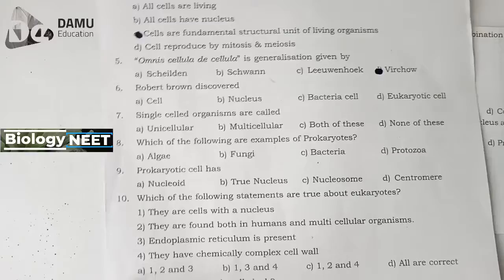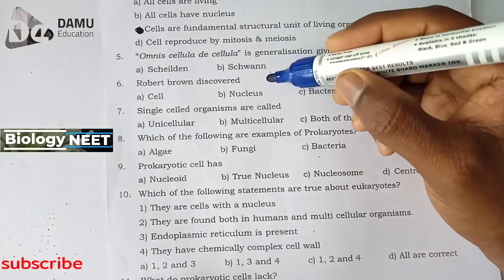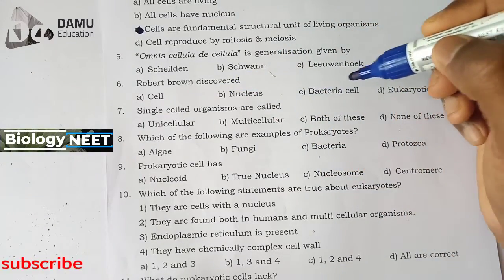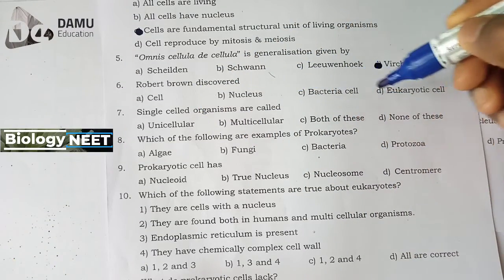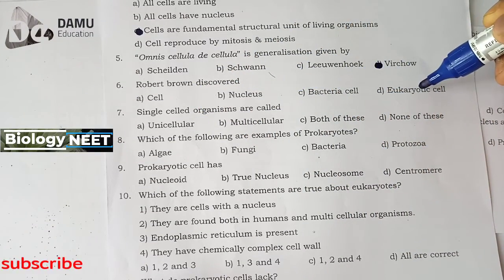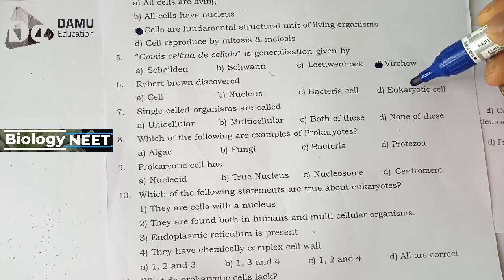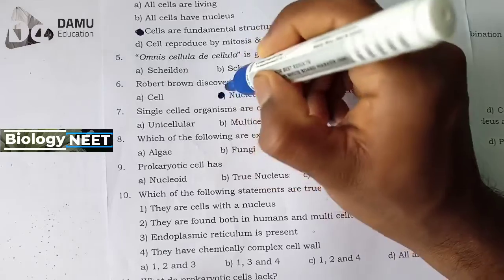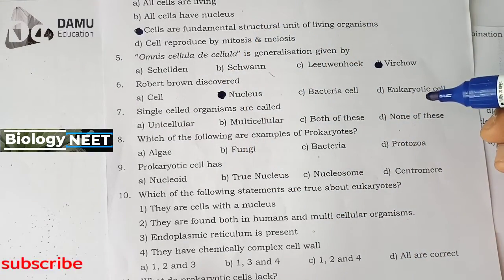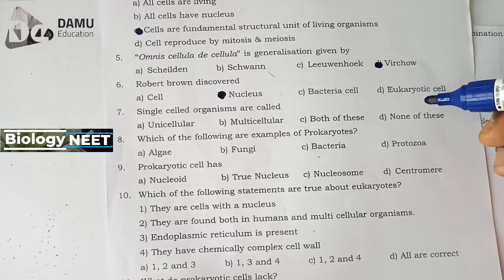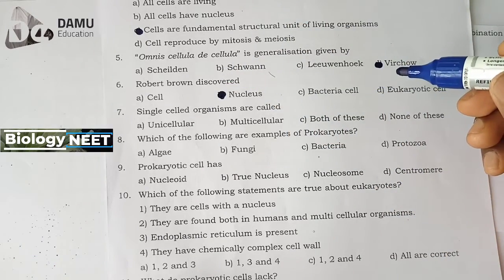Next one, sixth one, Robert Brown discovered. Which one did Robert Brown discover? Cell, nucleus, bacteria cell and eukaryotic cell. Robert Brown discovered the nucleus in the cell. So the nucleus was discovered by Robert Brown.